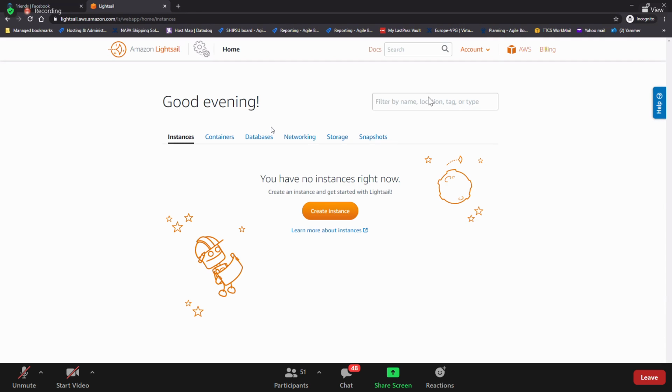This is where you have instances. Lately, they have launched something called containers. What are containers? Do you remember Docker containers? Yeah, Docker containers. Don't worry if you know only a little bit. No, not S3.